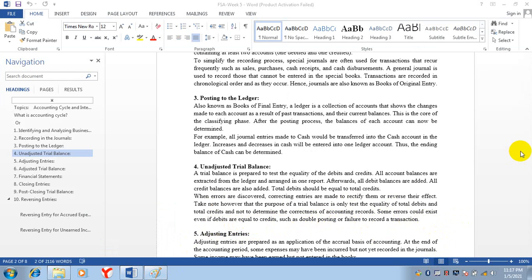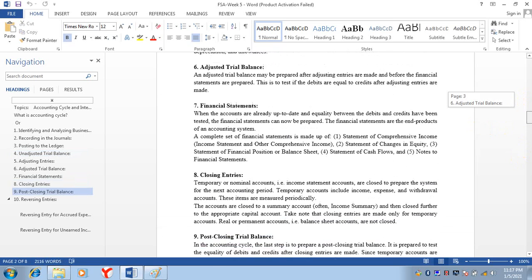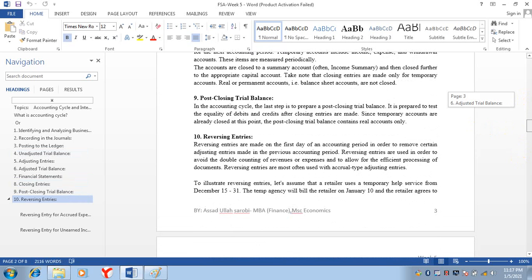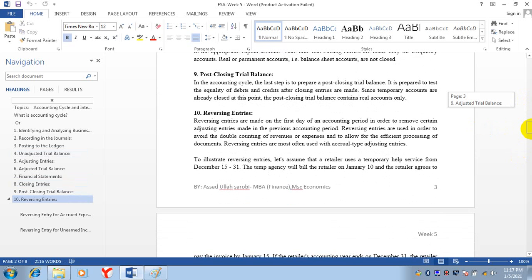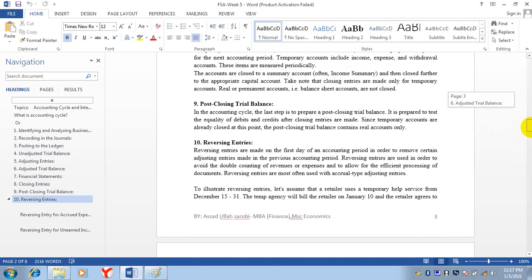Inshallah, in the next class, we will talk about the other parts, that is adjusting entries, adjusted trial balance, financial statements, closing entries, post closing trial balance and reversing entries.